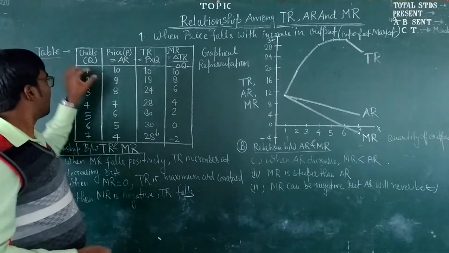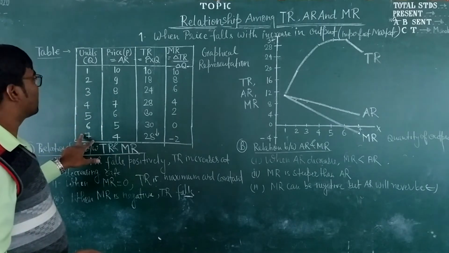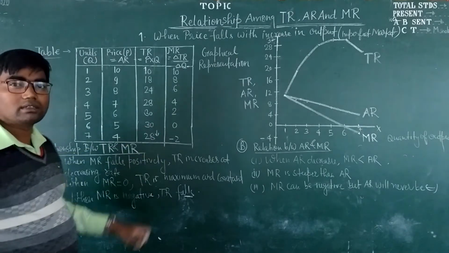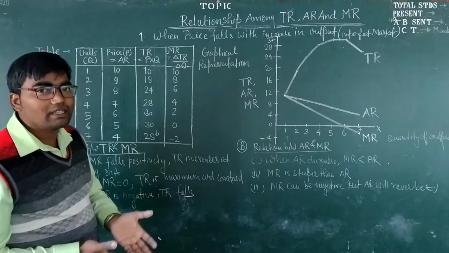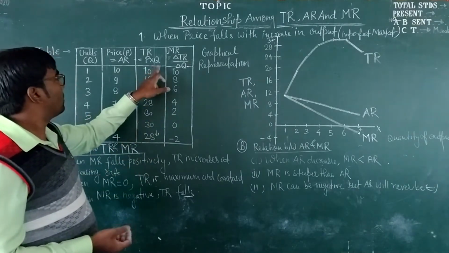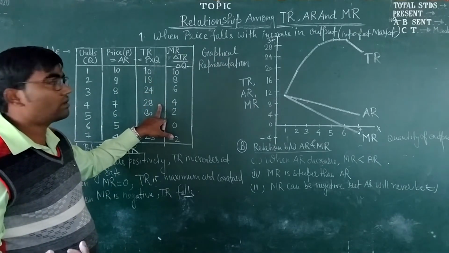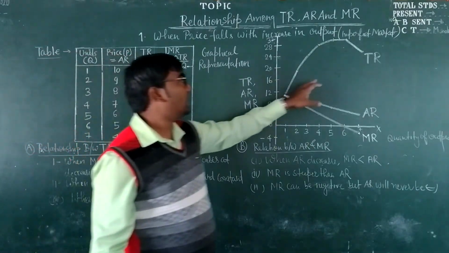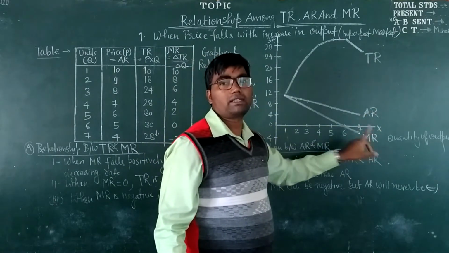And with every increase in the output sold, total revenue increases. But the rate at which total revenue increases is decreasing. With every successive unit sold, total revenue increases at a diminishing rate. If we plot this table to a graph, we can get the shape of the total revenue, average revenue and marginal revenue curve.